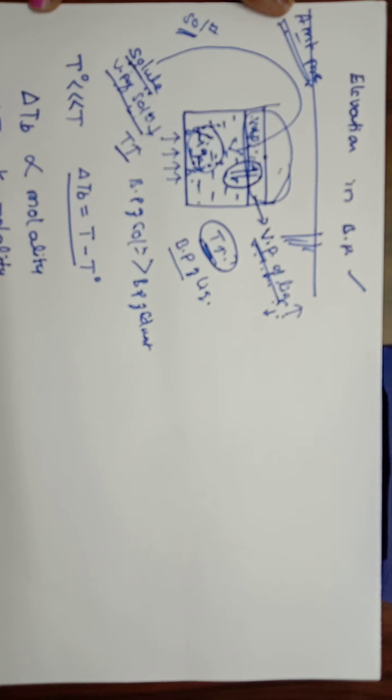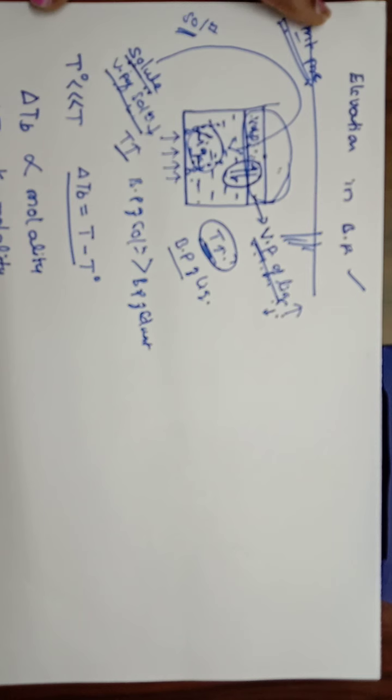So in this equation obtained, this Kb can be taken as the proportionality constant called molal elevation constant, which is also called the ebullioscopic constant. So when the molality of a solution is equal to 1, then the Kb value obtained will become equal to delta TB. So under that condition, we can give the definition of the molal elevation constant.